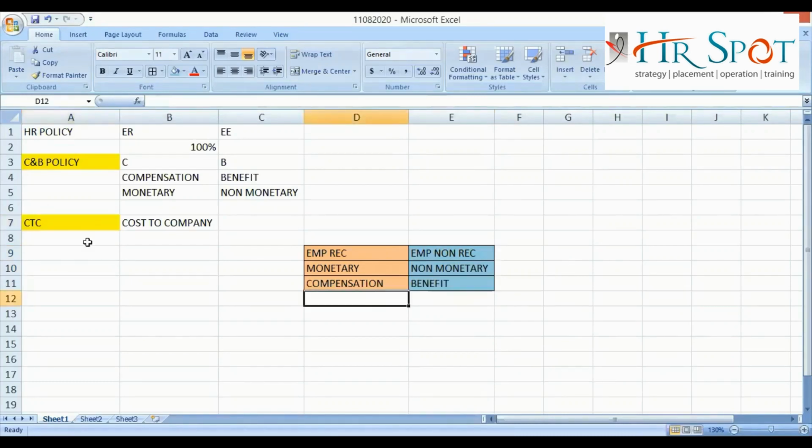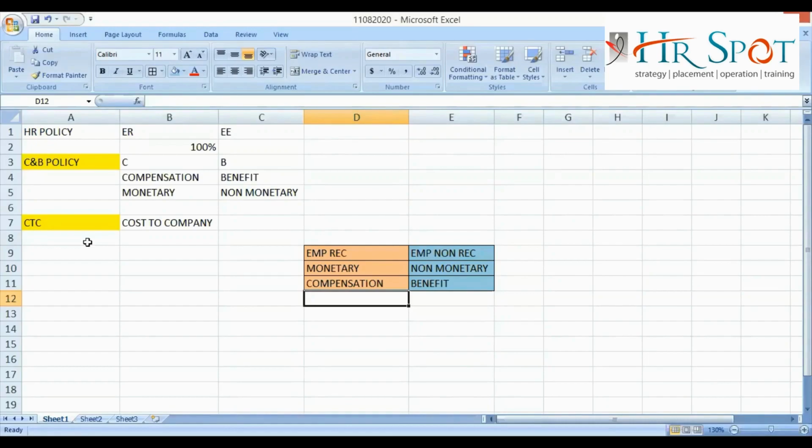Now, try to understand the components can be anything depending on the CNB policy of the company, right? But when a particular company is there in the industry, definitely they will follow some industry standard practices, right? So when we are discussing the CTC structuring, we need to understand what are the predominant components that can form the part of these particular categories, right?